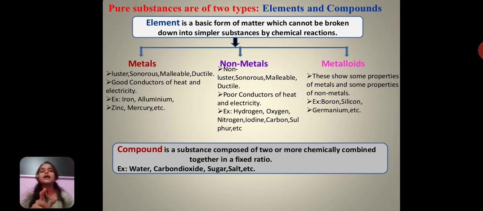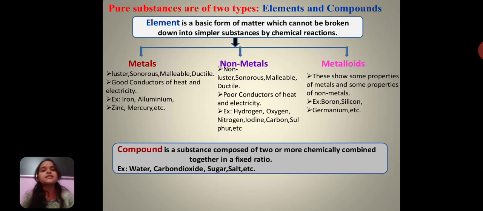Then elements can be classified into metals, non-metals and metalloids. As we know, metals are lustrous, sonorous, malleable, and ductile. That is, they can be beaten into thin sheets. When beaten, they give us a sound, so they are known as metals, and they are also good conductors of electricity.